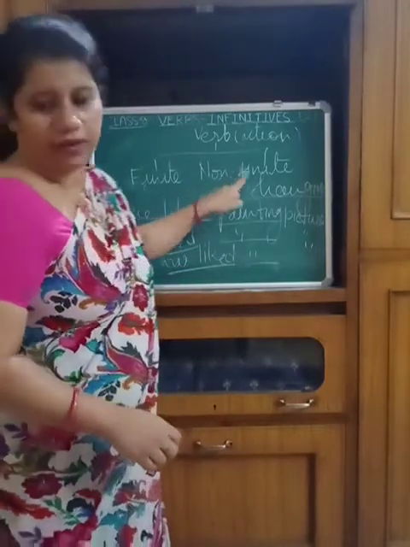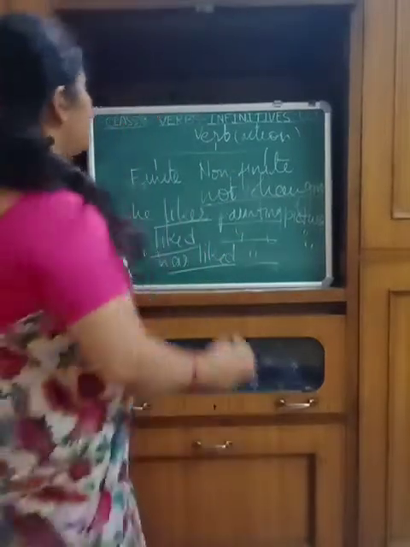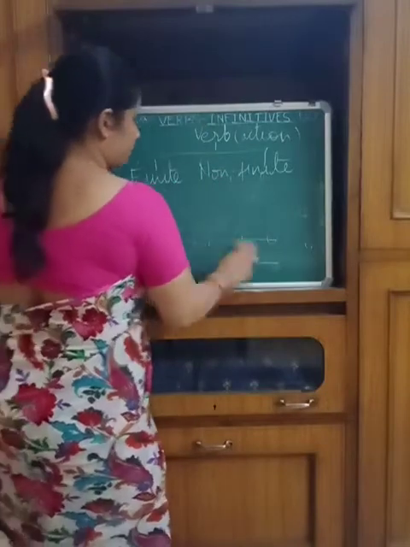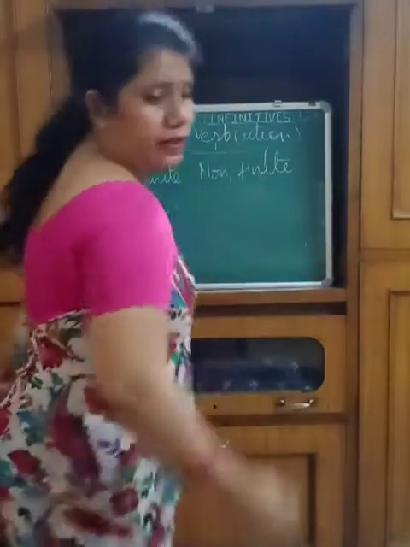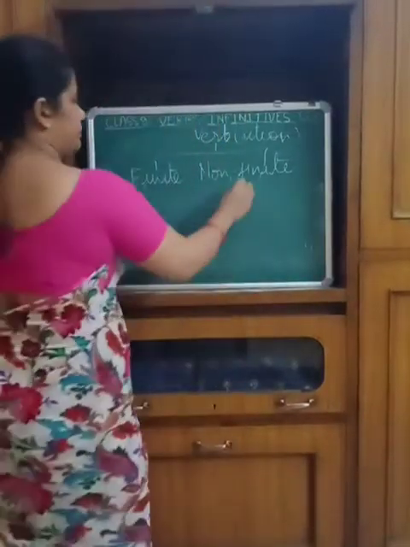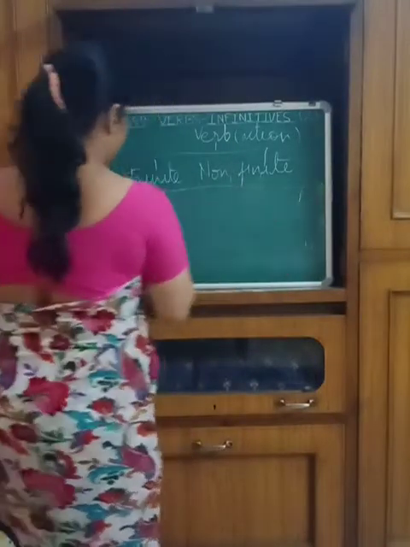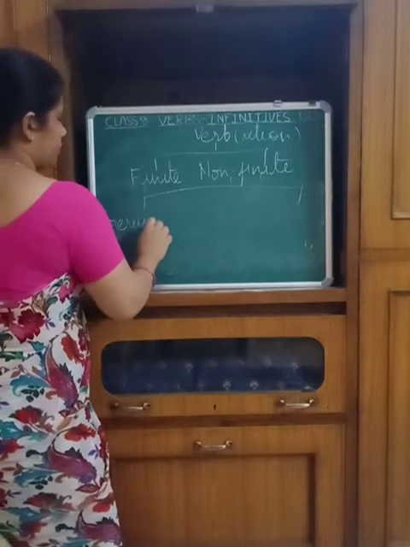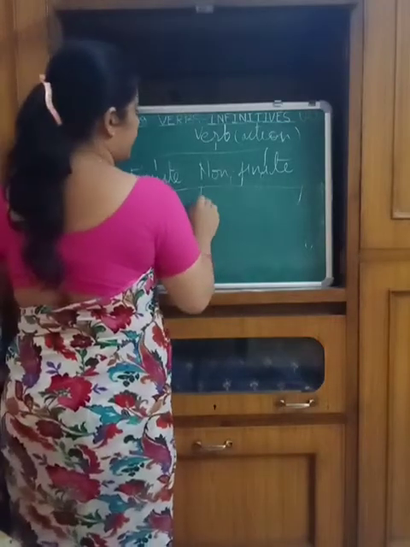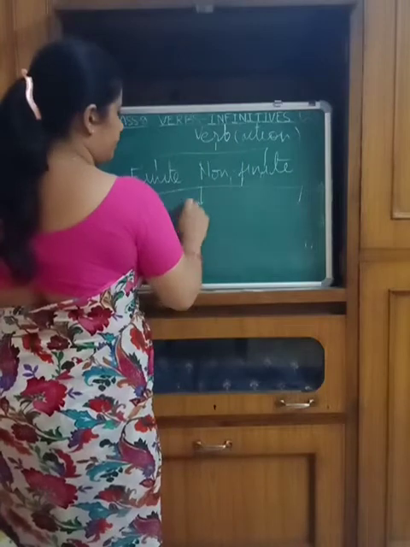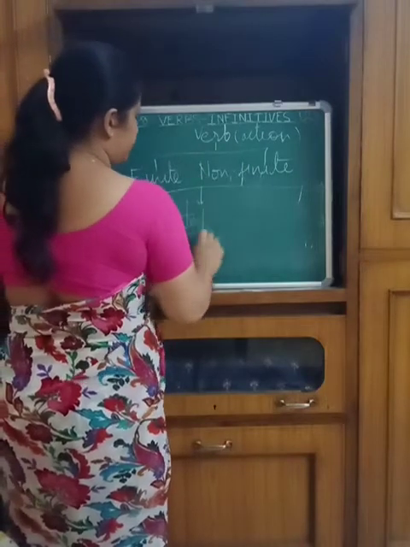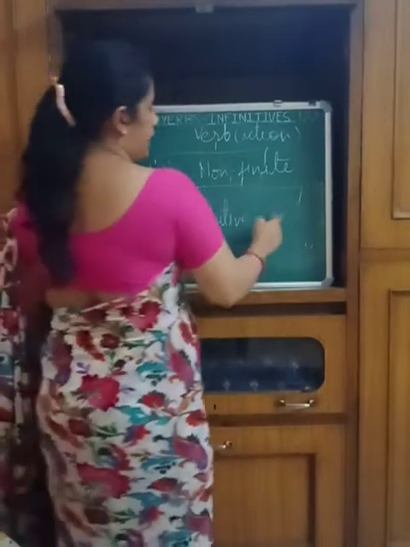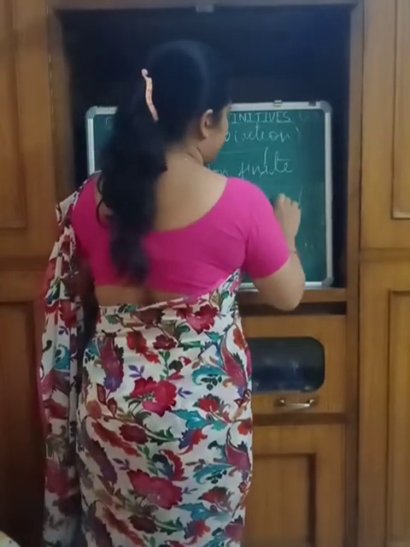Again, the non-finite verb can be of three types. The first one is the gerund. The second one is the infinitive, which we are going to discuss in this chapter. And the last one is the participle.